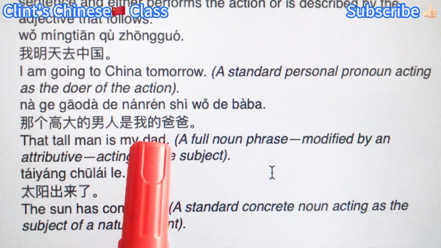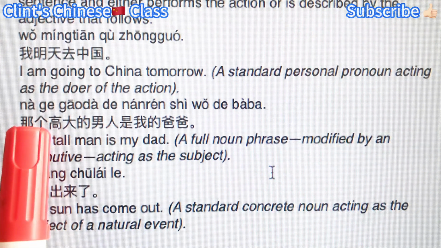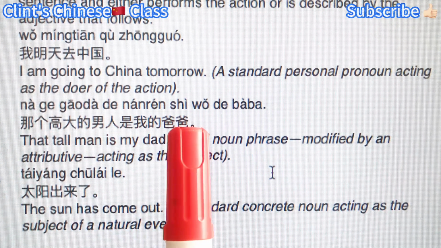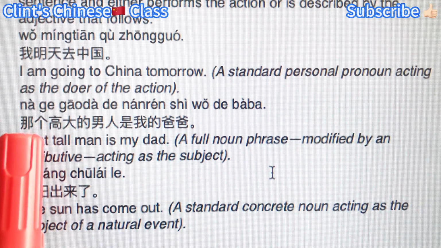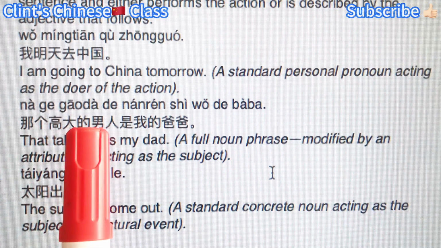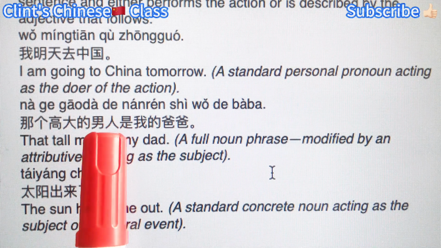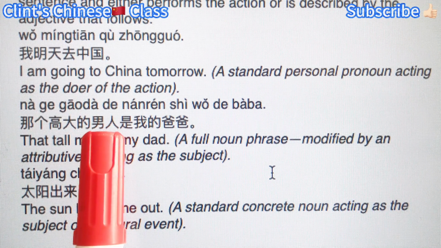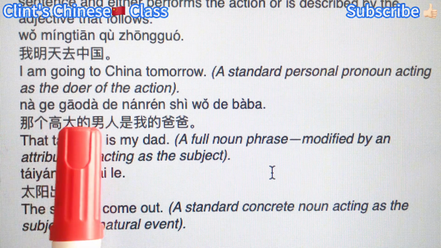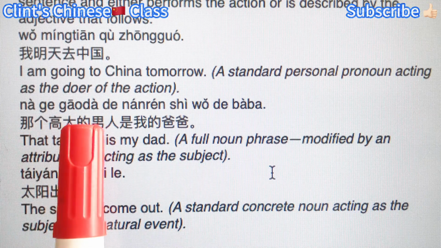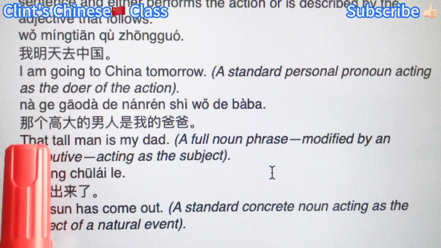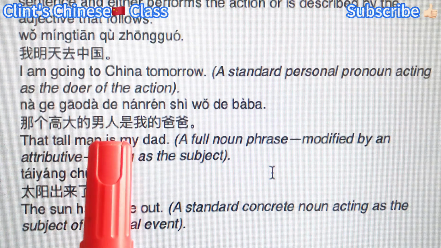That tall man is my dad. 那个高大的男人是我的爸爸. So here we use a noun phrase. 那个高大的男人. So 男人 is the center noun, right? But we use an adjective to describe that. 那个高大的, or adjective clause, aka attributive.